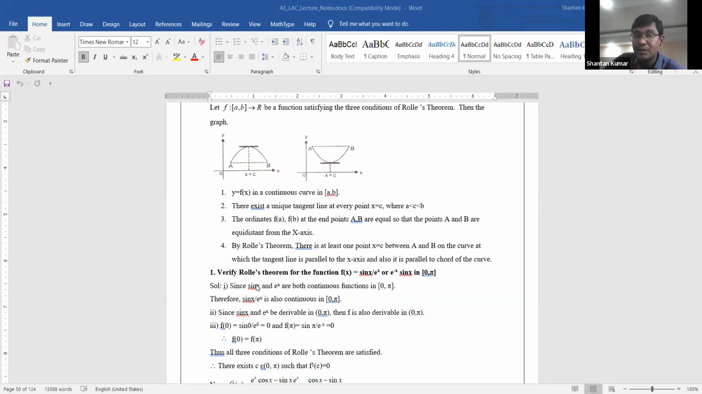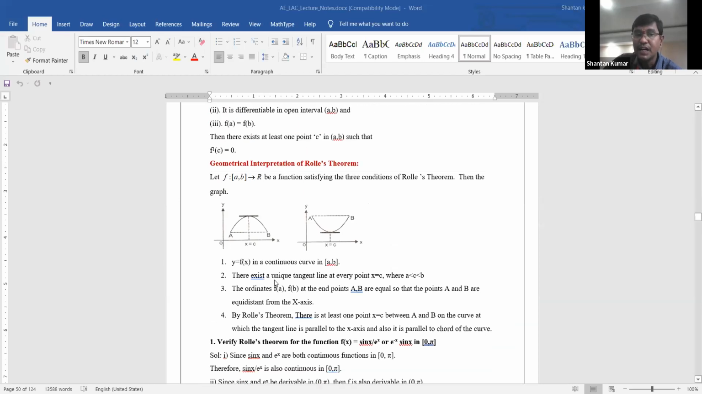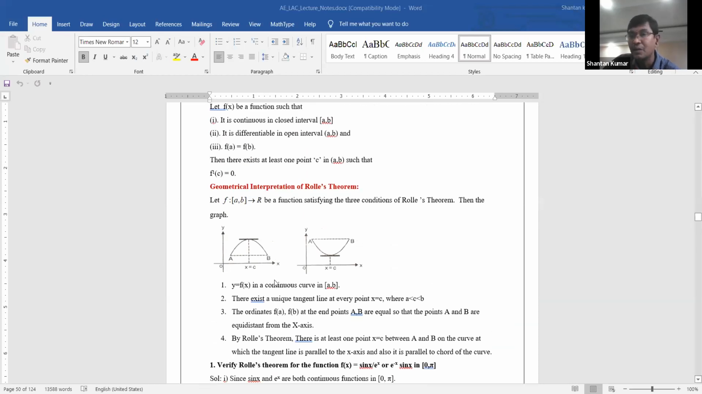Therefore, based upon sin x and e power x, it is a continuous function in 0, pi. Therefore sin x by e power x is also a continuous function in 0, pi. One function is continuous and the second function is also continuous, so together sin x by e power x is also a continuous function in 0, pi. And the second condition, according to the theorem, is that it is differentiable.